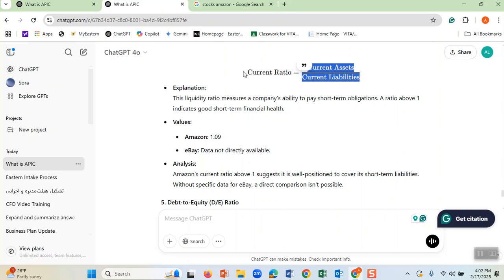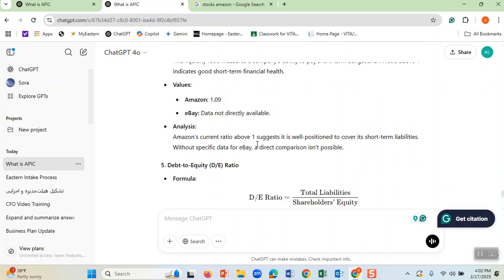Therefore, the higher the current ratio, the better. Even if you don't want to compare your company with eBay, you can look horizontally across several years. If next year your current ratio goes from 1.0 to 2.0, you know you have done great in terms of your current assets. If anything happens, you have enough cash to survive because your current ratio has gone up.